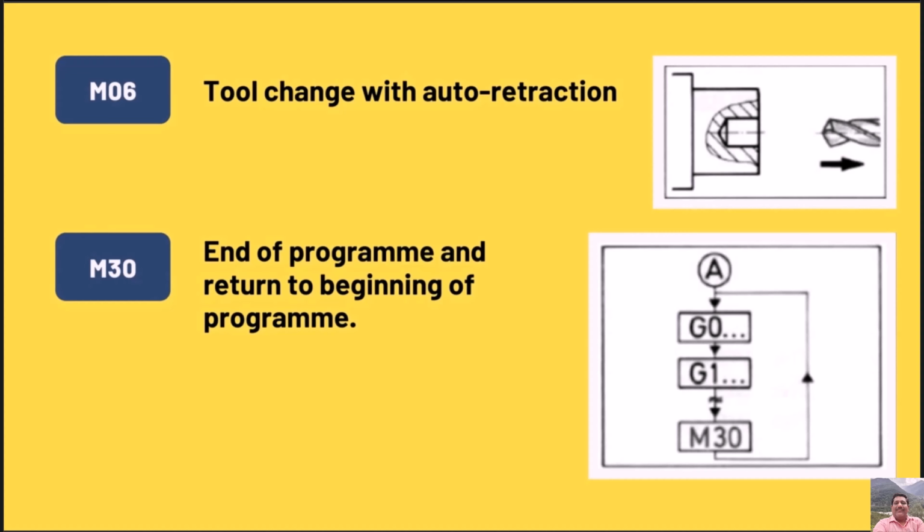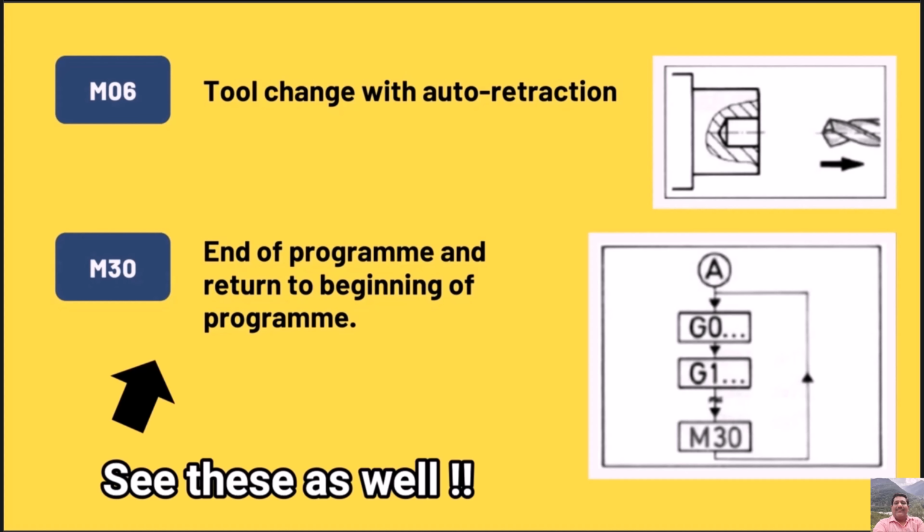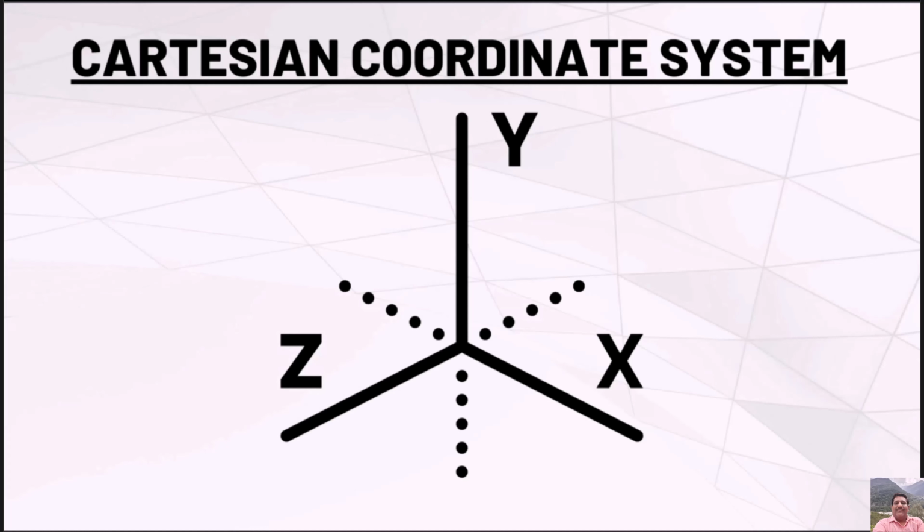In the next lecture, we are going to write a simple program which will involve all these codes that you have learned and best practices used in CNC programming. Before we write any program, we need to look into the coordinate system. The most common kind is the Cartesian coordinate system. You are probably quite familiar with this system because this is what you have used while plotting graphs in school. Let's go over how this coordinate system translates to CNC machines.